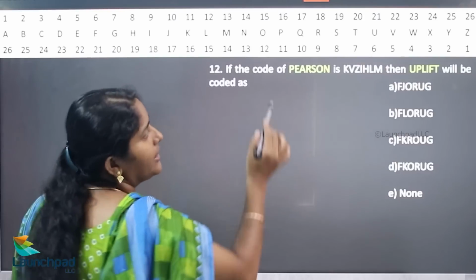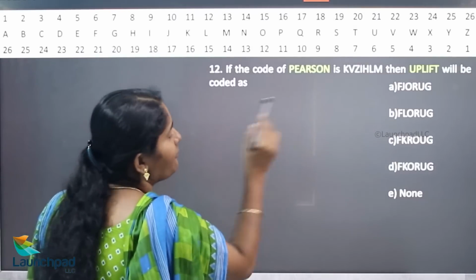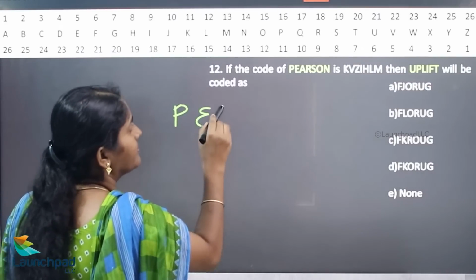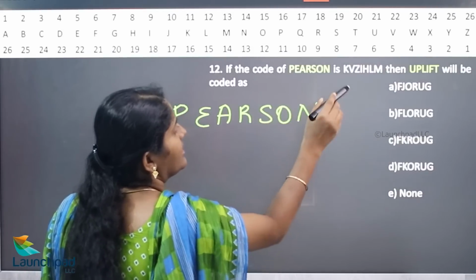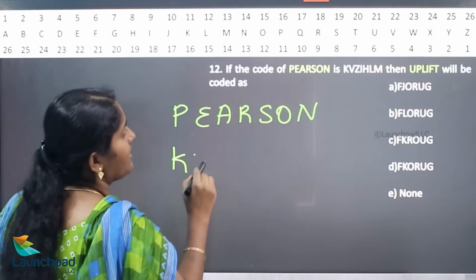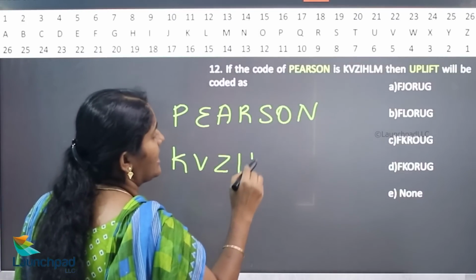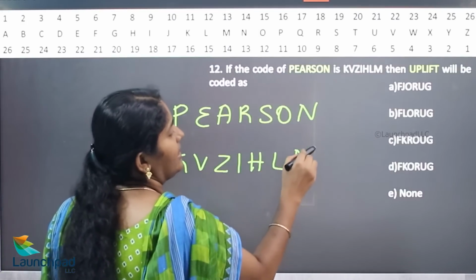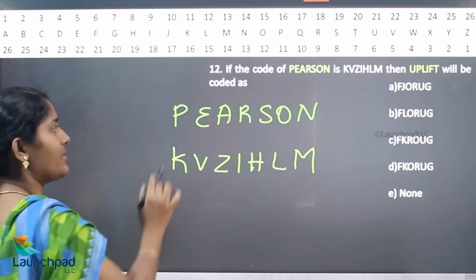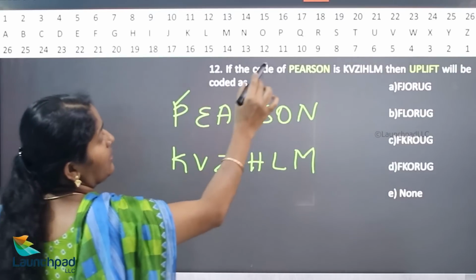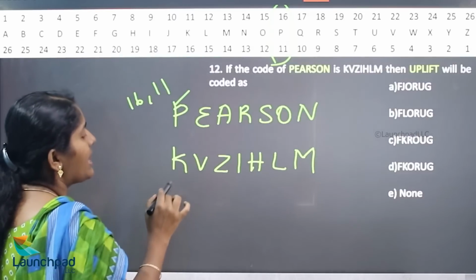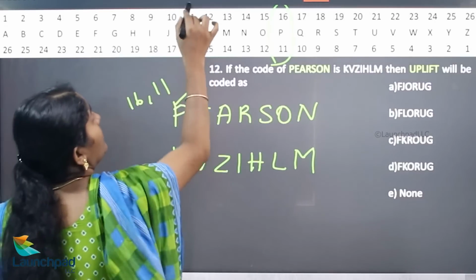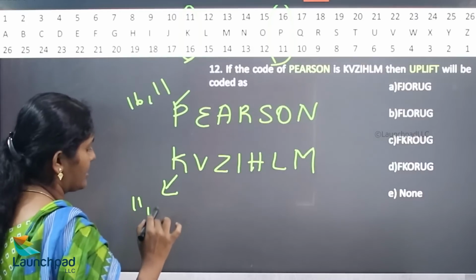So here, Pearson, if the code of Pearson is written as KVZIHLM. What is the value of P? 16, 11. What is the value of K? 11, 16.